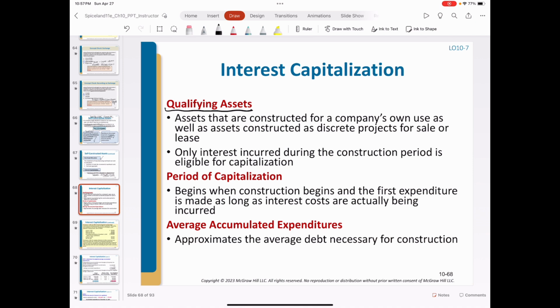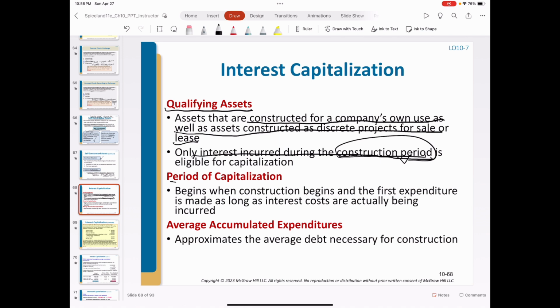Basically, the assets constructed by the company for its own use, as well as discrete projects for sale or lease. And only interest incurred during the construction period is eligible for capitalization. Interest is the cost of using money, which is related to time. So the construction period will determine the amount of interest to be capitalized.